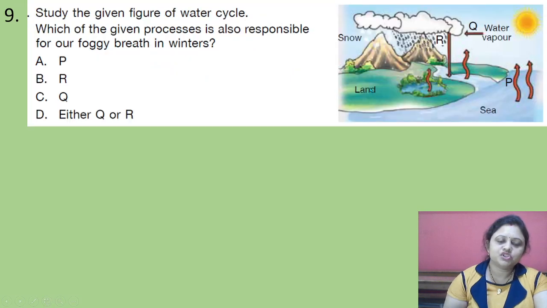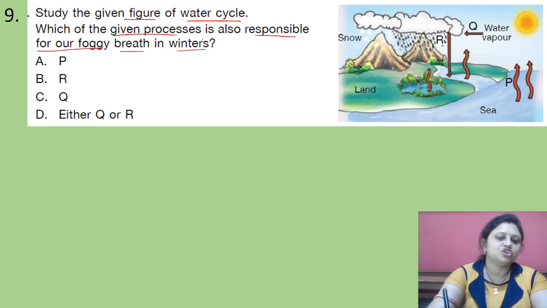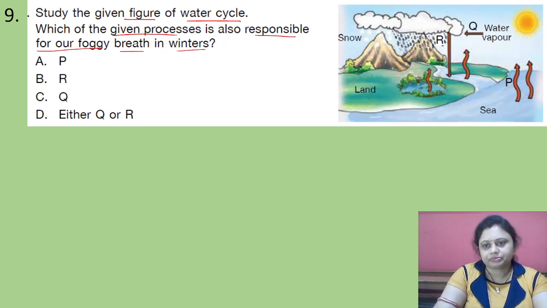Coming to the next question, study the given figure of the water cycle. Which of the given processes is also responsible for our foggy breath in winter? Options are A, P, B, R, C, Q, D, either Q or R. Okay, so what are the processes here?